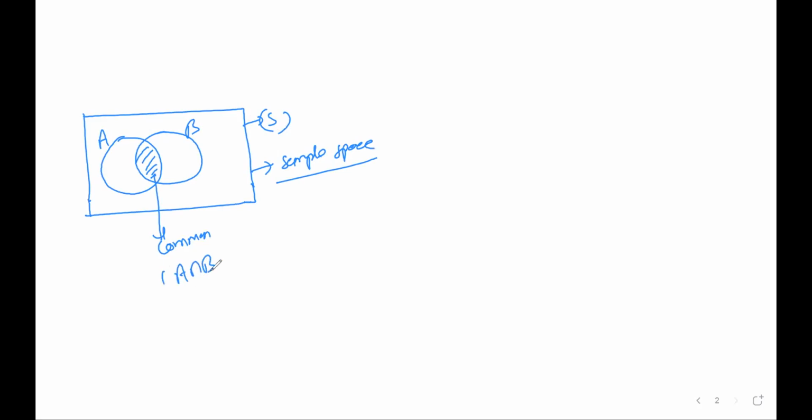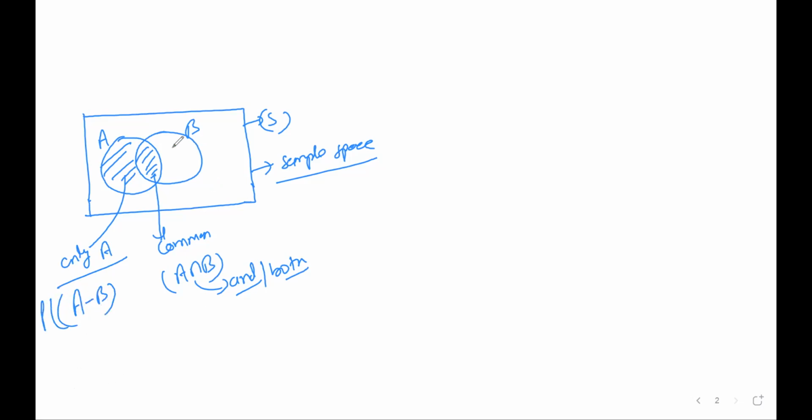So it is named as an intersection. Intersection means always remember 'and', or both. This part is given as only A. Only A means the B event is not there, and that is indicated by A minus B. Probability of A minus B. Similarly, this part is given as only B. So it won't contain the A event. So it is given as B minus A. So written in terms of probability, it's P of B minus A.